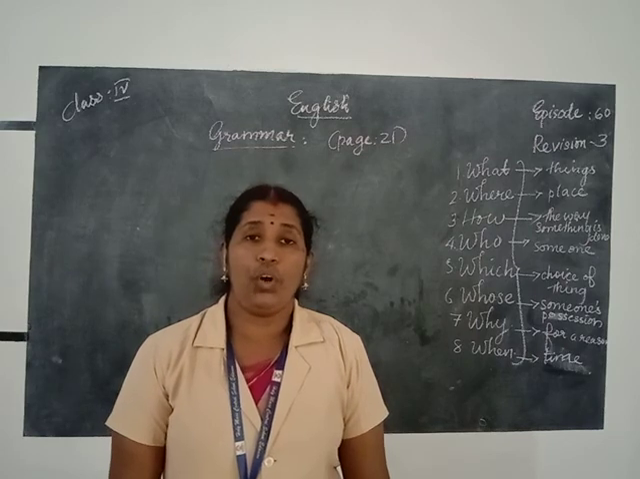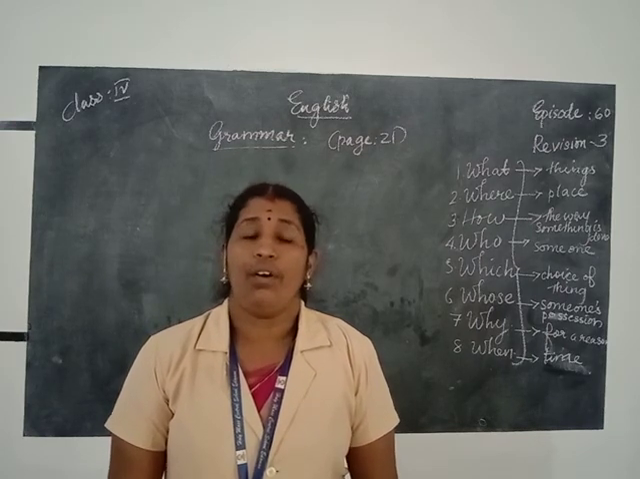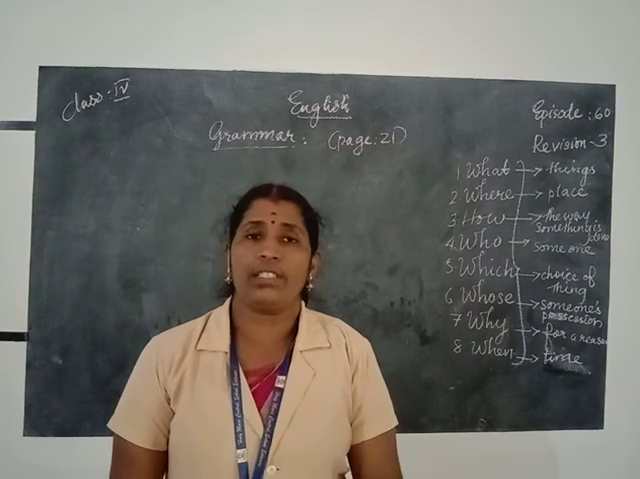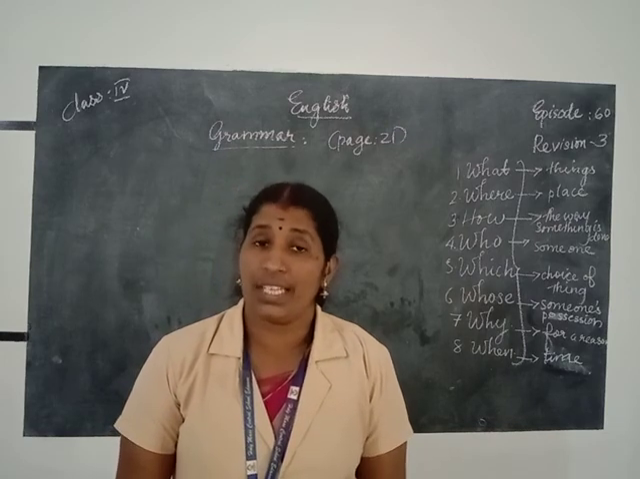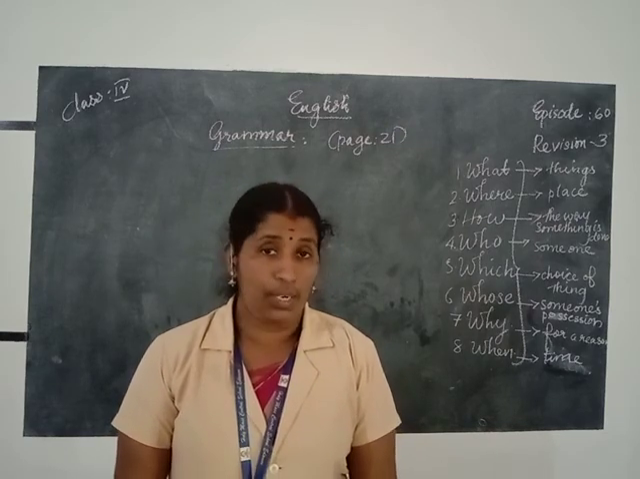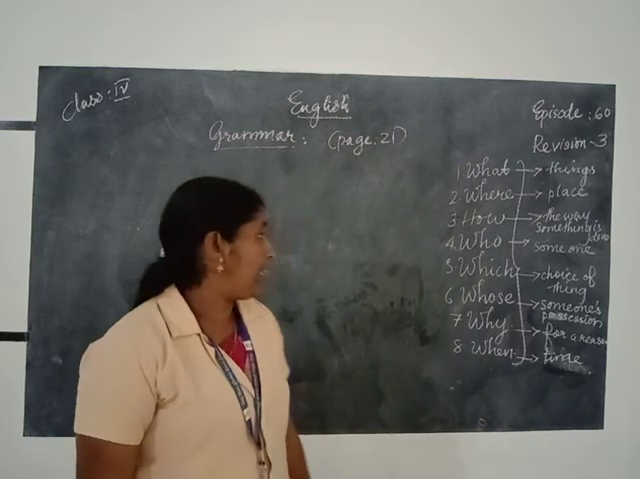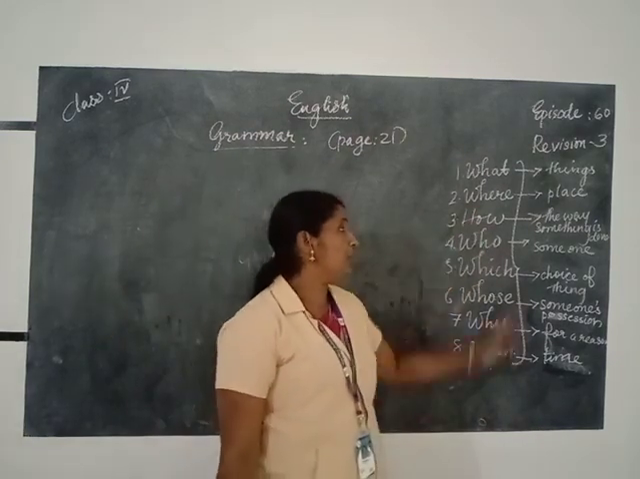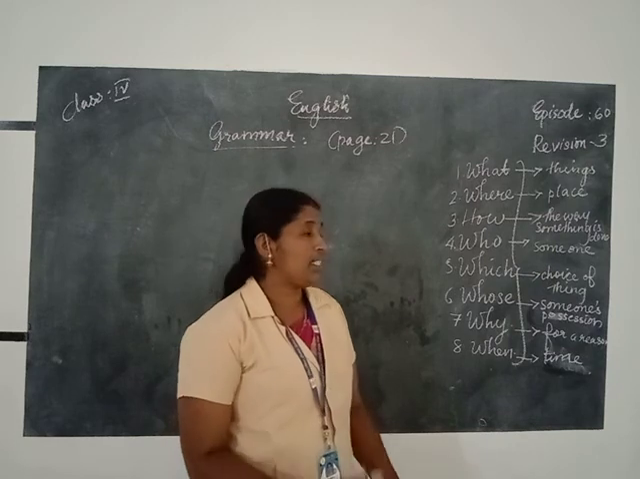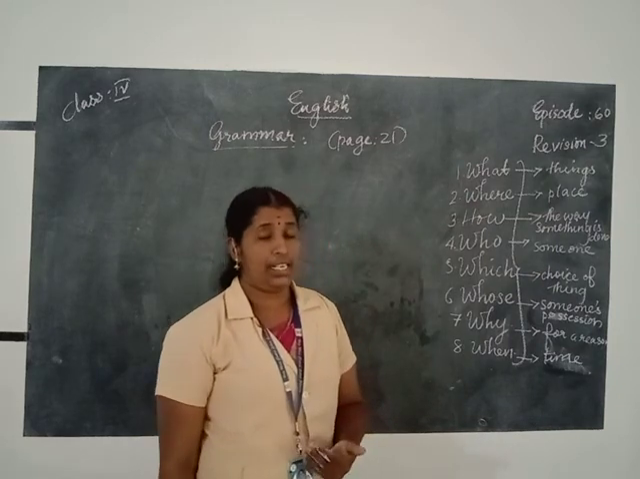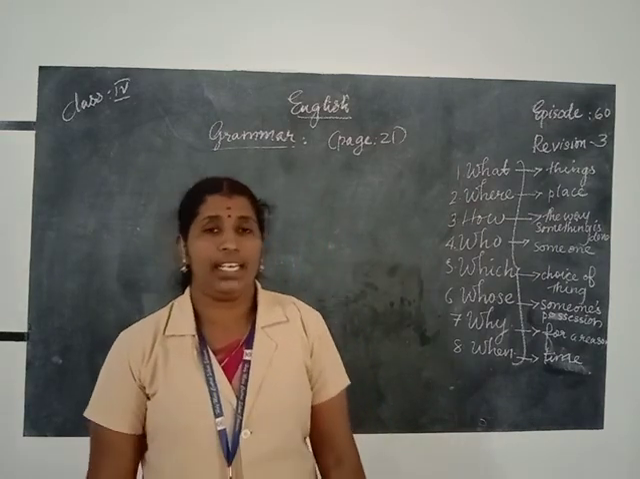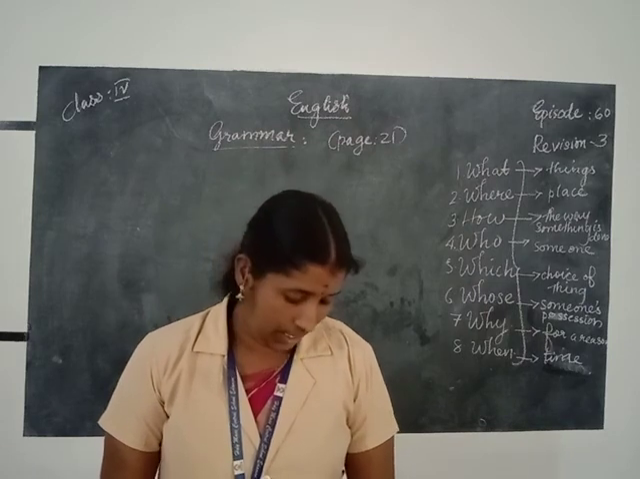If we want to know whose car this is, or who owns that car, we can ask, "Whose car is this?" "Whose classroom is this?" "Whose school is this?" We can ask questions like this. Then "how" is used to ask about the way something is done. Is it clear?